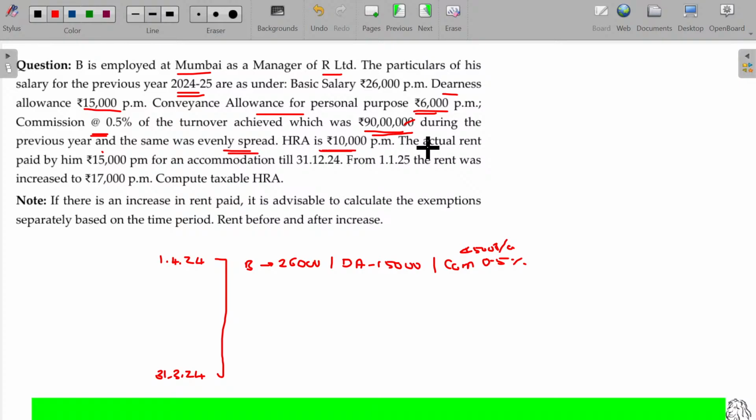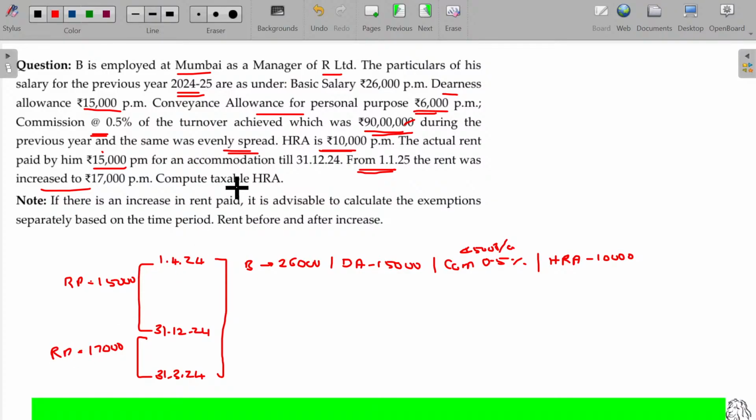HRA being 10,000 per month, but the actual rent paid being 15,000 per month for the accommodation till 31st December 24. From 1/1/25, the rent was increased to 17,000 rupees. Compute taxable HRA.